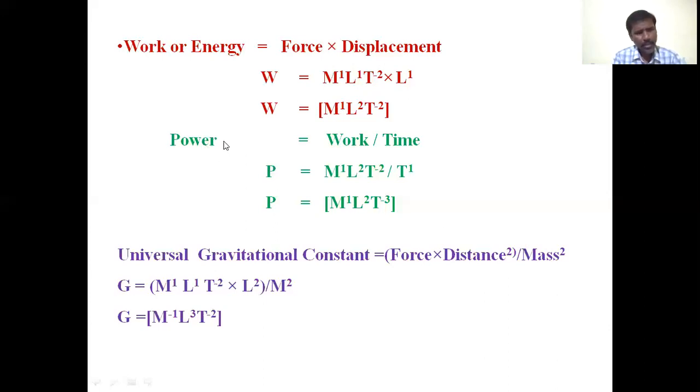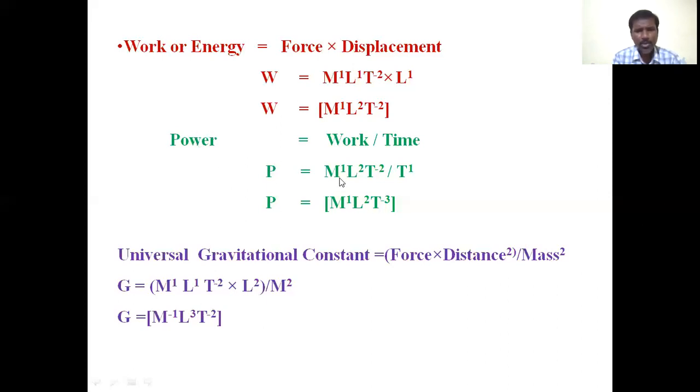Next physical quantity, the derived physical quantity is power. That is, power equals work by time. It is the formula for power, that is, power equals work by time. Power is represented by P.